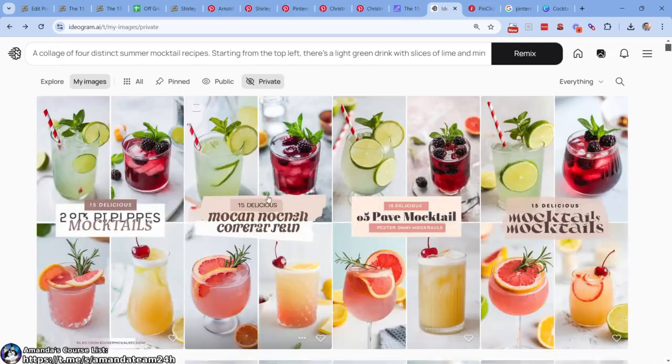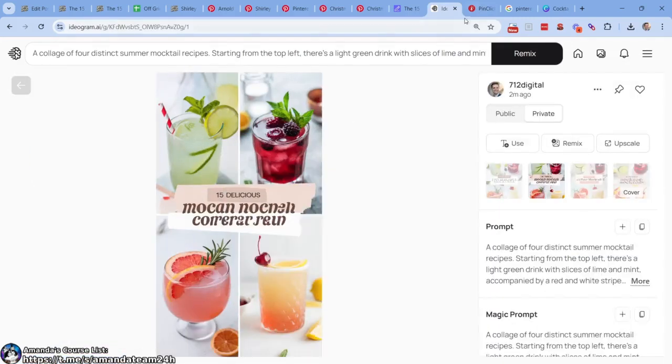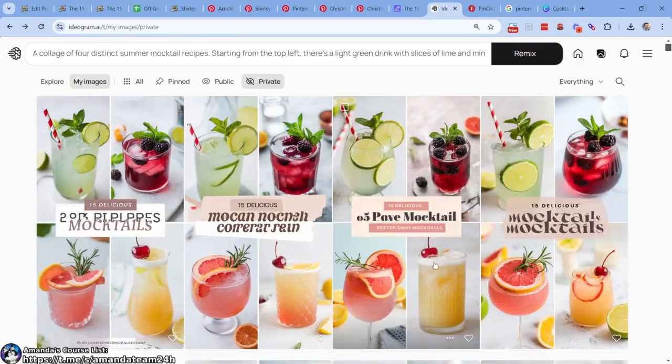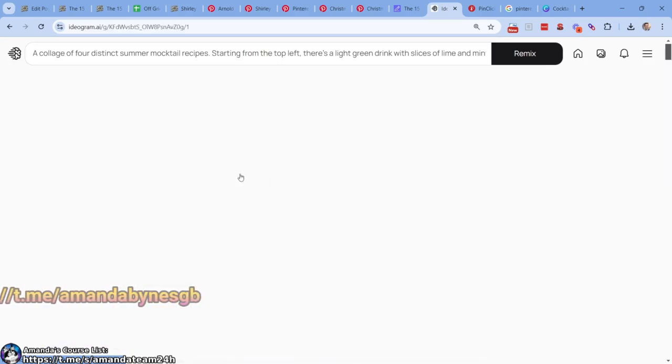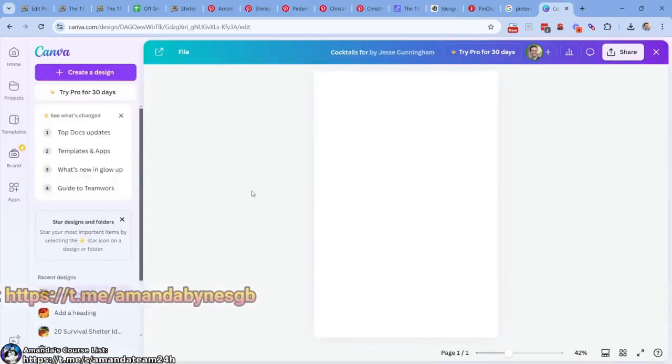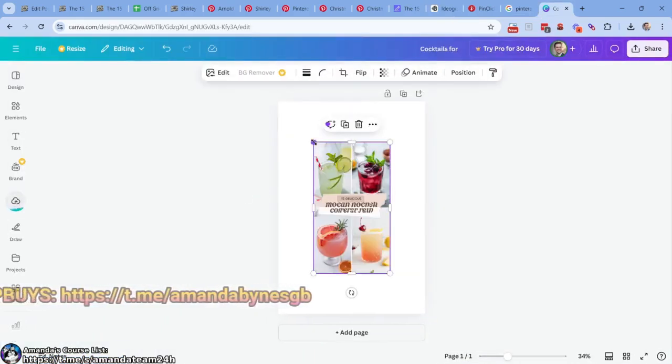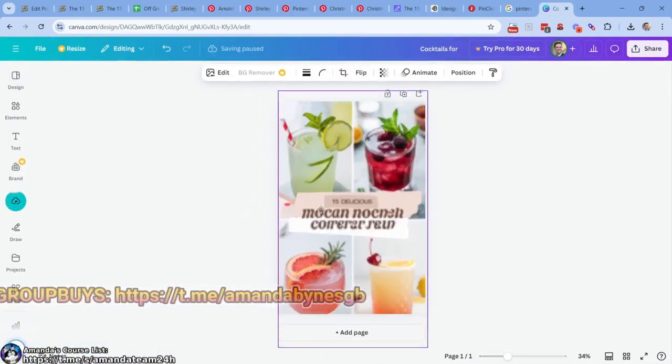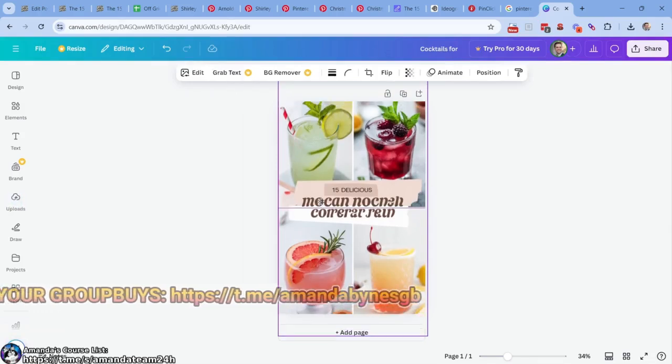So it's this easy to take this image, right click, copy, right? And let's just review. Is this the one I want? Maybe it's this one. I don't like that one because at the bottom left it has like a fake website. Let's not do that one. Let's just go with this. So right click, copy. We're going to come over here and paste it. You're going to see it is smaller than what we need. So you're going to click and drag it, that easy, just like that.